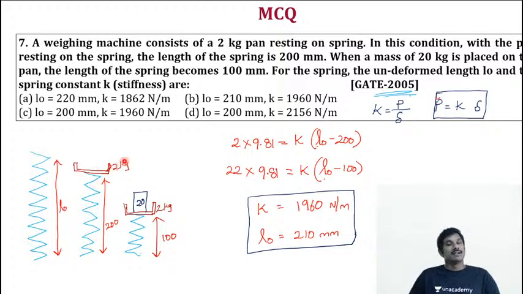That is the first equation. The second equation: load applied is 20 plus 2, 22 kg into 9.81, equal to stiffness into deflection, where deflection is free length minus 100. Got it? So that's a super interesting question.